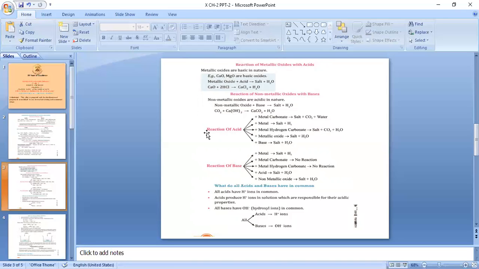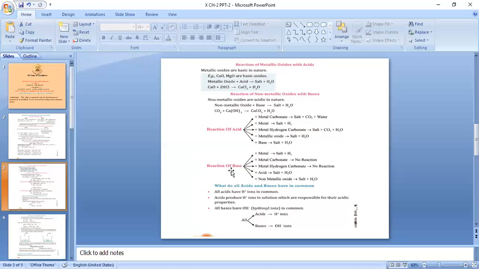So let's now quickly recap the reaction of acids and bases with different samples of different nature. First, we had done reaction of acids with metal to produce salt and hydrogen. Then reaction of metal carbonate to produce salt and CO2 along with water. Then reaction of acid with metal hydrogen carbonate to produce salt, CO2 and water. Then reaction of acid with base to form salt and water. And the last reaction that we had done is reaction of acid with metallic oxide to produce salt and water.